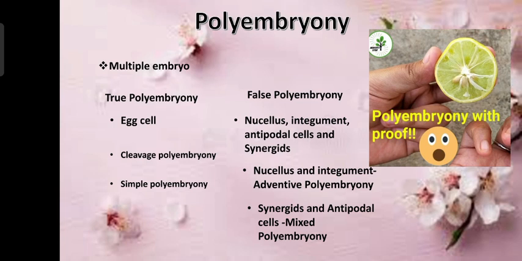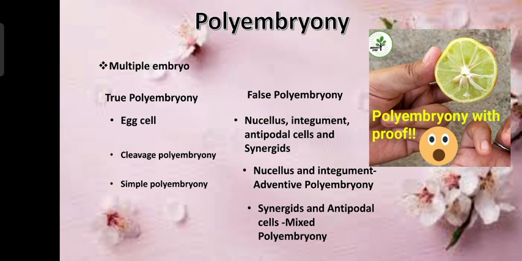I will repeat once again. Polyembryony means the development of more than one embryo in the seed. It was discovered by Anton von Leeuwenhoek in the citrus plant. It is more common in gymnosperms than in dicots and monocots. There are two types: true polyembryony and false polyembryony. If the multiple embryos develop from the egg cell, it is called true polyembryony. If the multiple embryos develop from cells other than the egg cell, for example synergids, antipodal cells, or the nucleus, it's called false polyembryony.